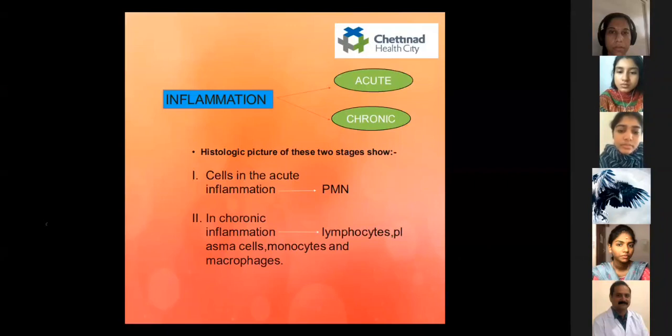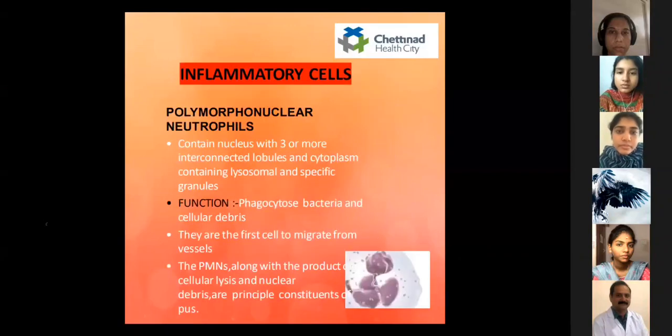So the next is inflammatory cells. We need to write a few points about the inflammatory cells also. The first inflammatory cell is the polymorphonuclear neutrophil. It contains a nucleus with three or more interconnected lobules and cytoplasm containing lysosomal and specific granules. Its main function is to phagocytose bacteria and cellular debris. They are the first cells to migrate from the vessels, and the polymorphonuclear neutrophils along with the products of cellular lysis and nuclear debris are the principal constituents of pus. So the next is macrophages.